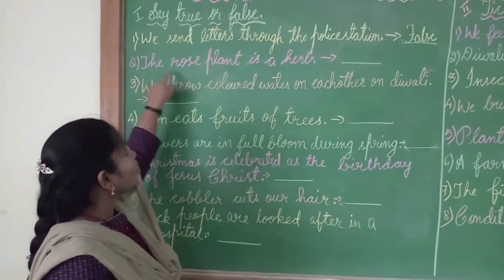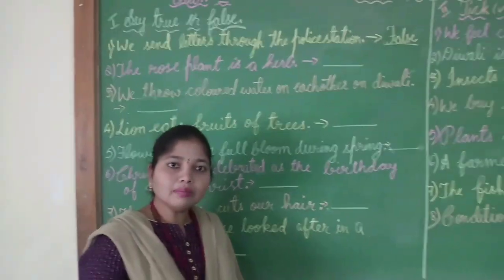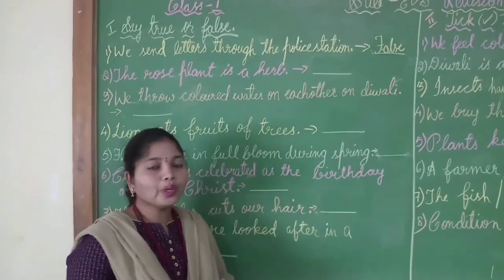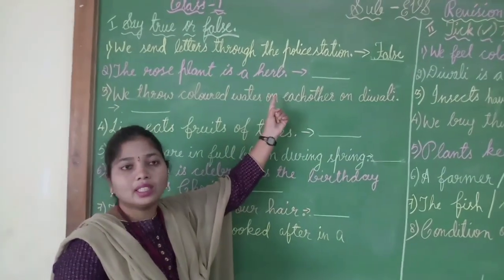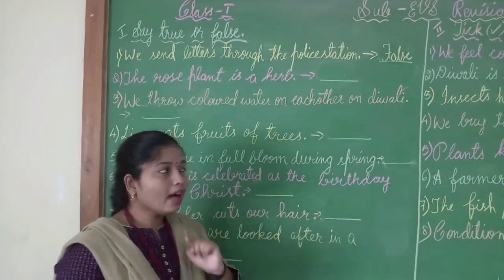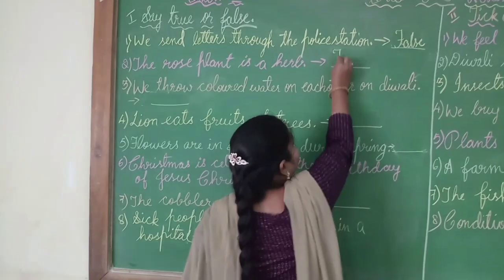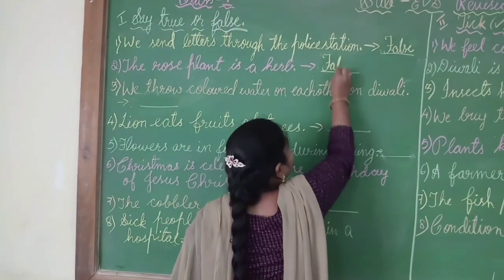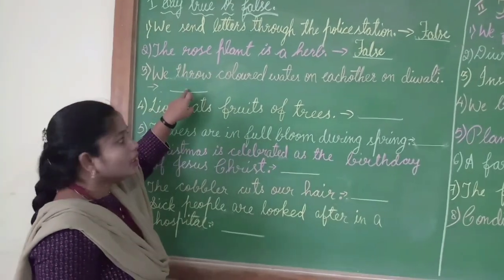Next, children, the rose plant is a herb. Yes or no? No, no, the rose plant is a shrub. The question is, the rose plant is a herb. Tell me whether it is true or false now. Yes, it's false. So in the blank, I will write F-A-L-S-E, false.